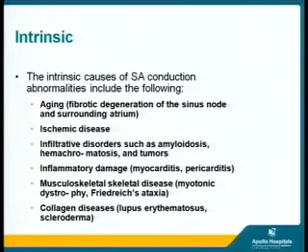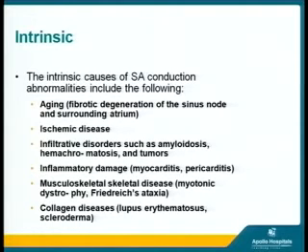In the ICU, most of the conduction abnormalities because of the intrinsic properties are because of aging. Most of our patients are geriatric. So aging, fibrotic degeneration of the sinus node and the surrounding atrium is a cause. Then again, the most common are the ischemic causes, which can again cause bradycardias. Infiltrative diseases such as amyloidosis, hemochromatosis, and tumors. Inflammatory diseases like myocarditis and pericarditis are also a common cause for bradyarrhythmias in the ICU.